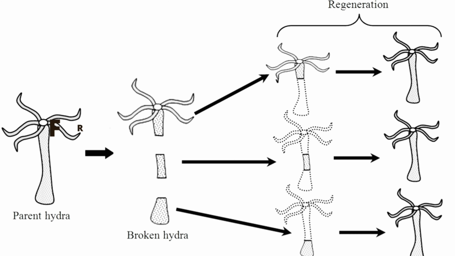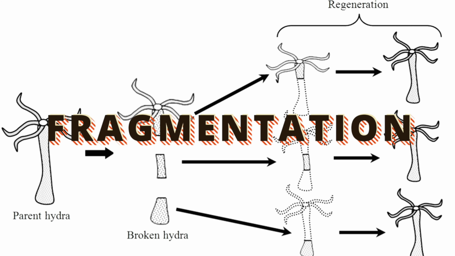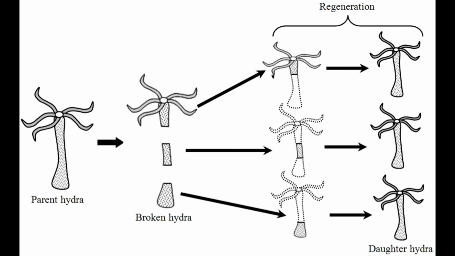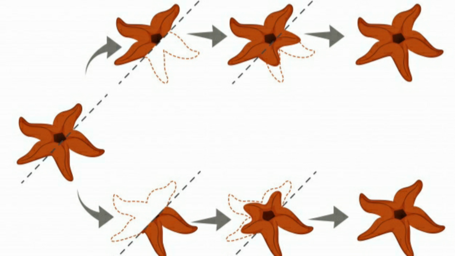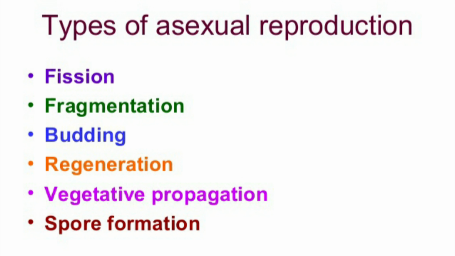The fourth method is fragmentation. In this method of reproduction, the body becomes fragmented into several different parts. Each part develops the remaining body parts and becomes a complete animal. This capacity is known as regeneration. Example: planaria, hydra, starfish. And these four methods are some examples of asexual reproduction in animals.